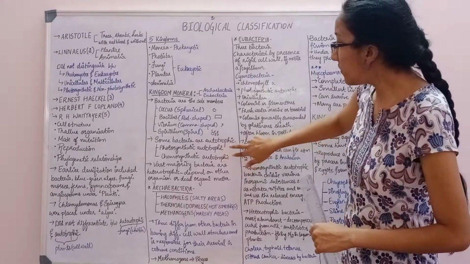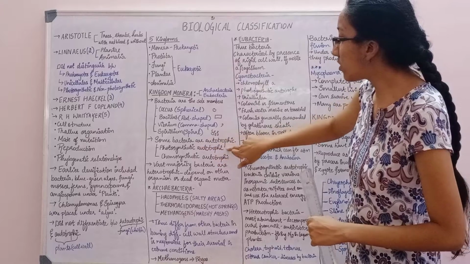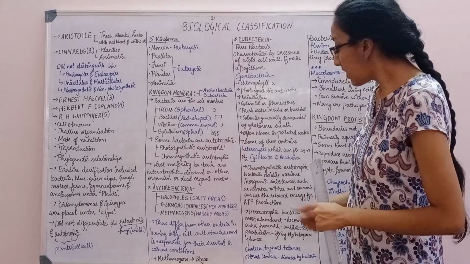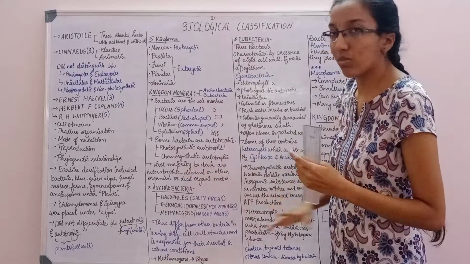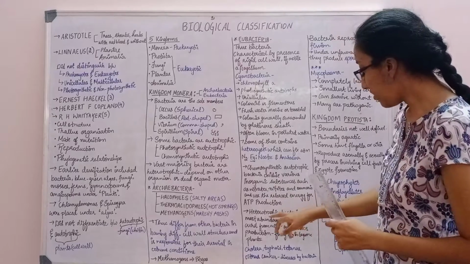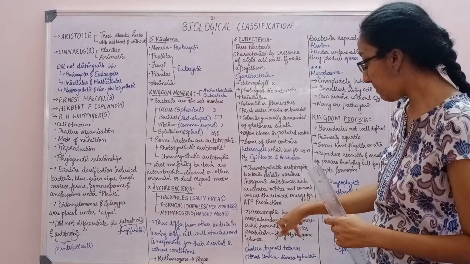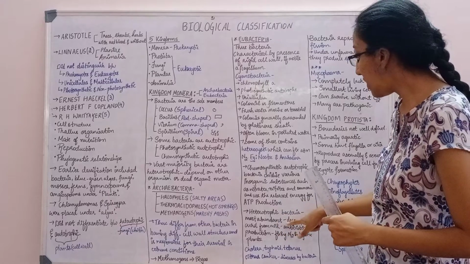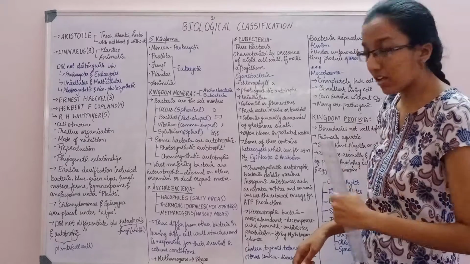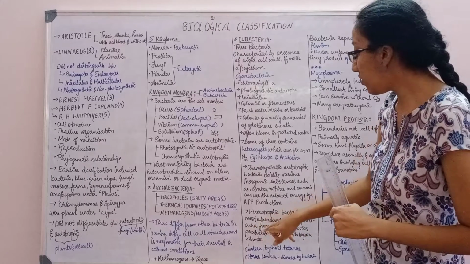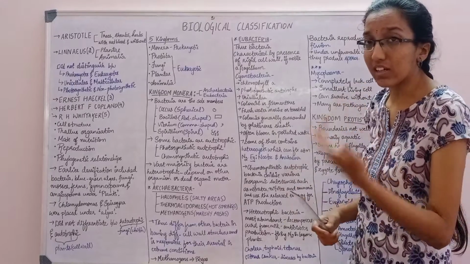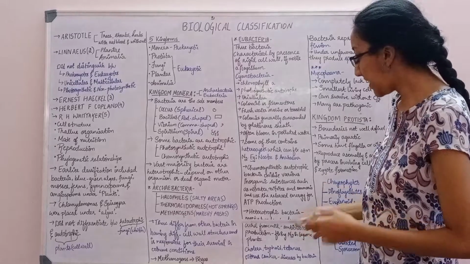So now what we have learned? We have learned these two, photosynthetic autotroph and chemosynthetic autotroph. Now we will be moving to the heterotrophic bacteria, which are the most abundant. They play a major role as decomposers. They help in decomposing. They also help in preparing curd from milk, that is Lactobacillus.